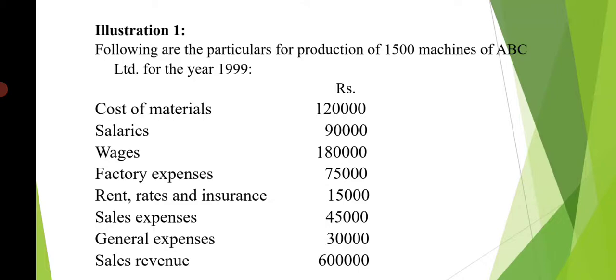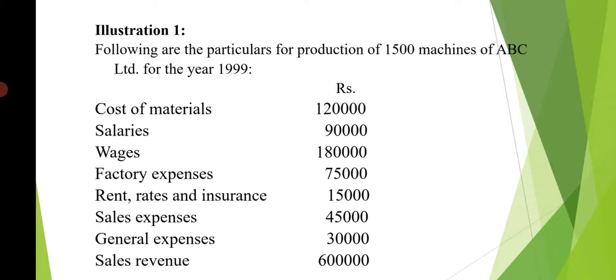So here we have to prepare a cost sheet. This is the previous year cost sheet. We have to prepare a cost sheet for this, taking into consideration all this information. They have given the 1500 machines, that is, the number of units is given. So we have to prepare a cost sheet taking into consideration the per unit column also.